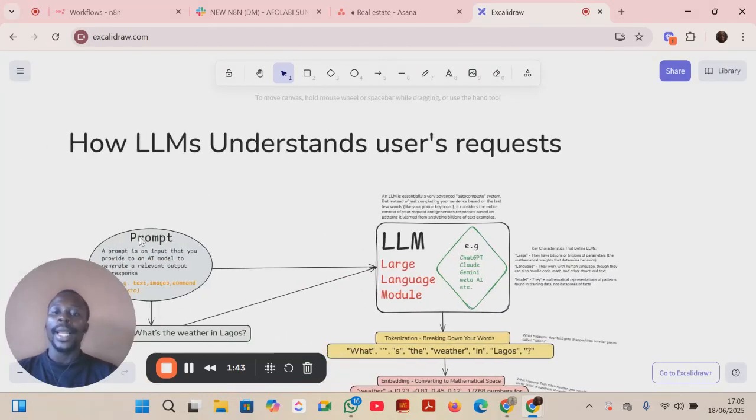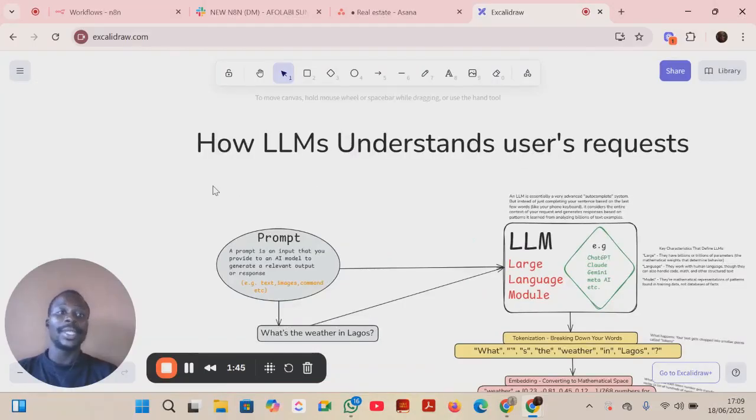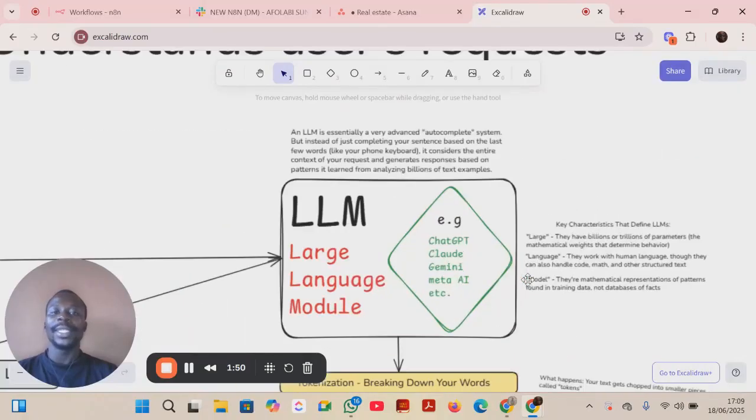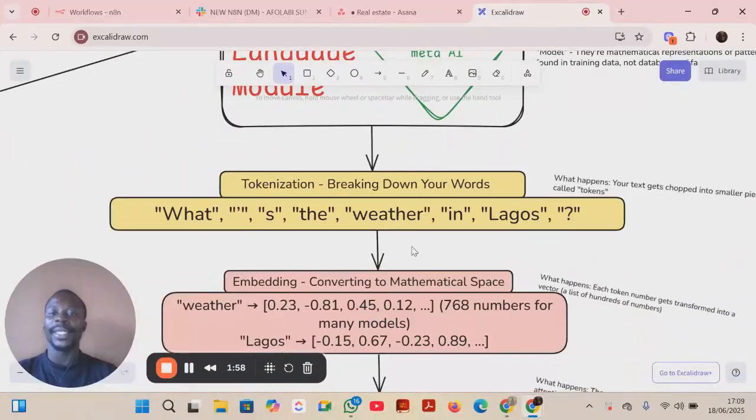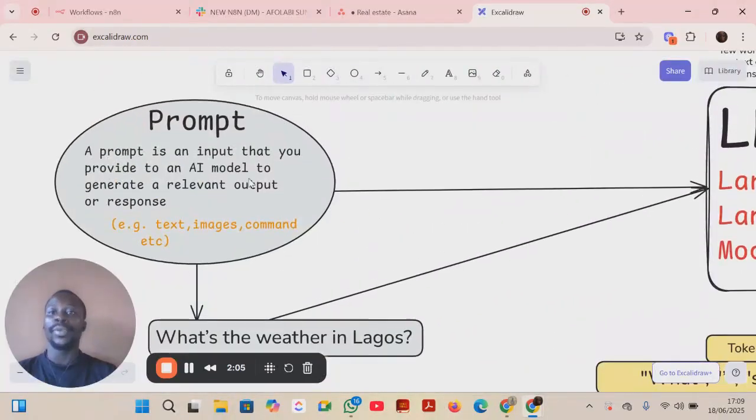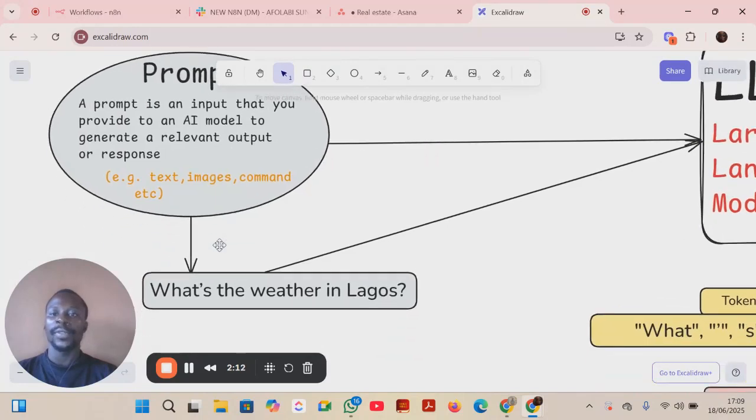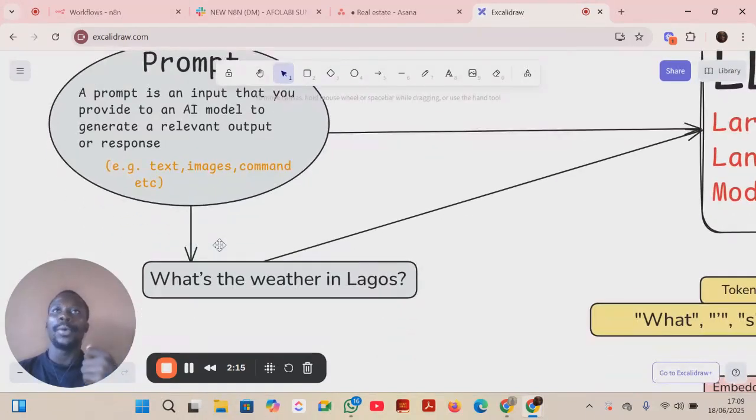Our LLMs, our ChatGPT, do not understand the things that we write. What they understand are patterns and tokens. You understand? And what will happen is that after we prompt ChatGPT, a prompt is an input we provide to an AI model to generate a response for us. So any question we give ChatGPT or any AI model is a prompt.